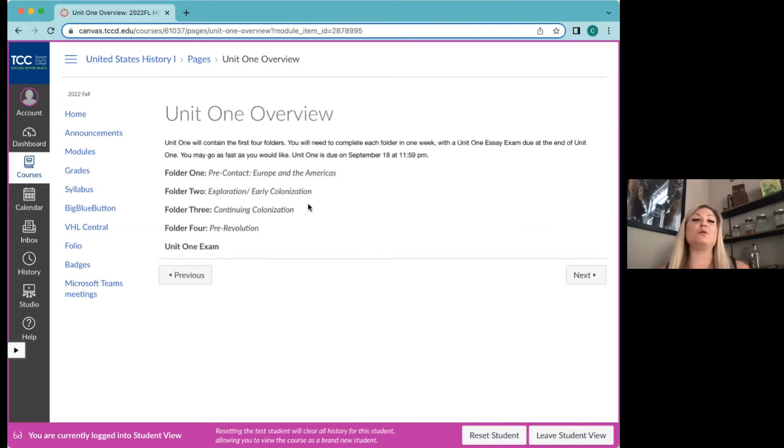Then you're going to move on to Unit 1. So we have 4 units in this class, and they're broken into Unit 1, 2, 3, and 4. Each unit is going to cover different course materials. Each unit has different folders inside of them, and then there's a unit exam at the end of each. So the first 4 folders are in Unit 1.